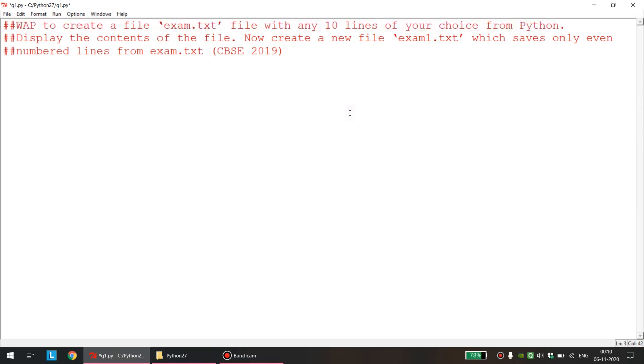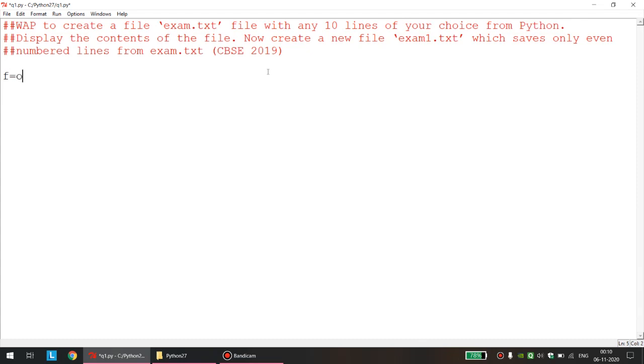Okay. So as I told you, it is good practice in computer science to split the program into different smaller parts. So the first part that we are going to execute is just creating a file exam.txt with 10 lines of our choice. Okay. So let us quickly create the same. Then we will read the further part of the question.